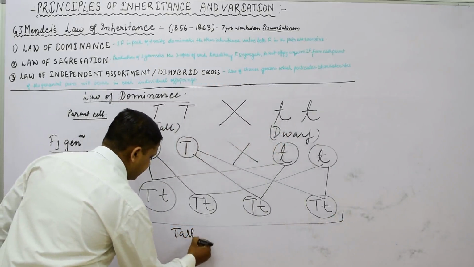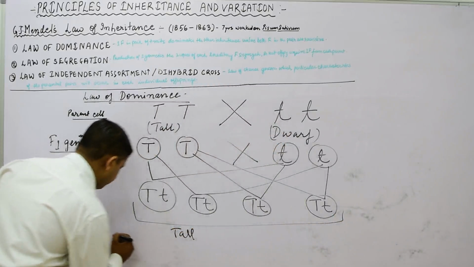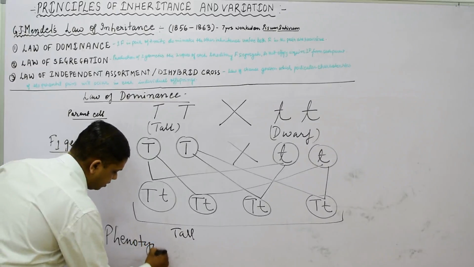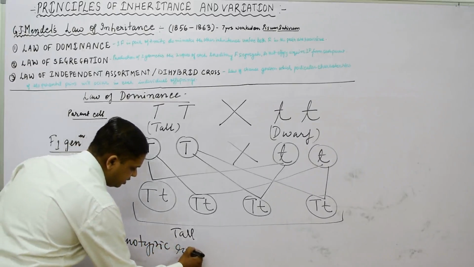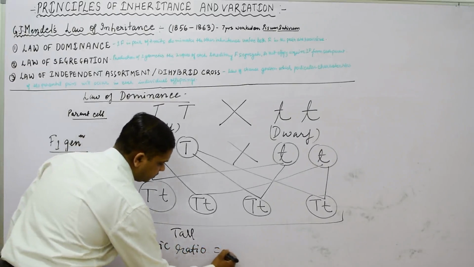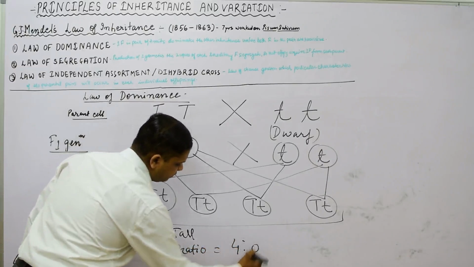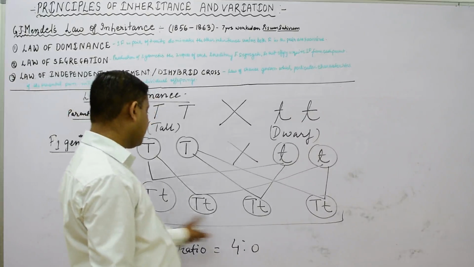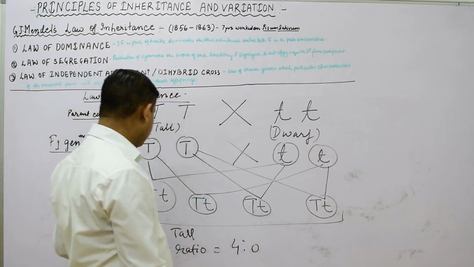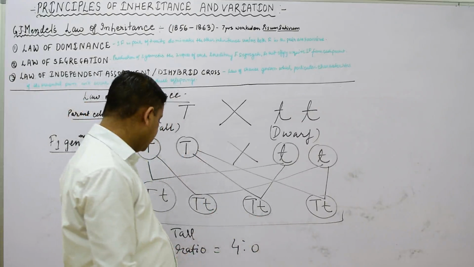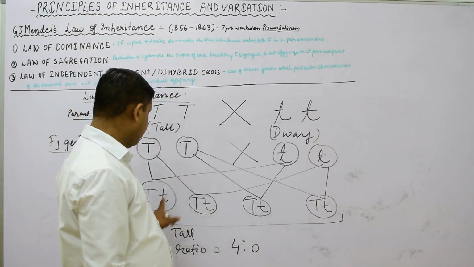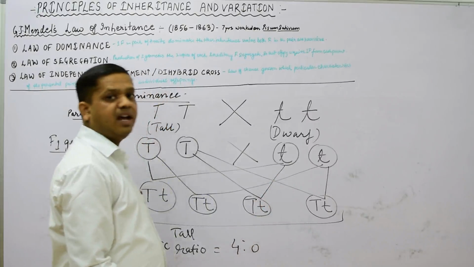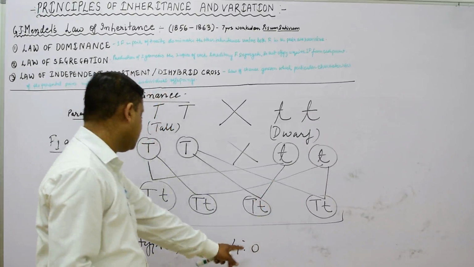So the phenotypic ratio is 4:0, because the offspring are all similar. Morphologically all are tall, there is no difference, which is why the other ratio is 0.